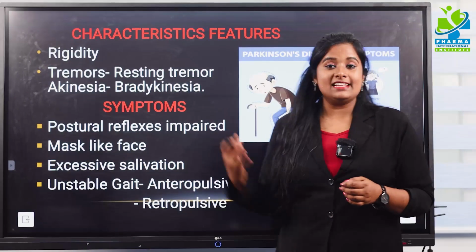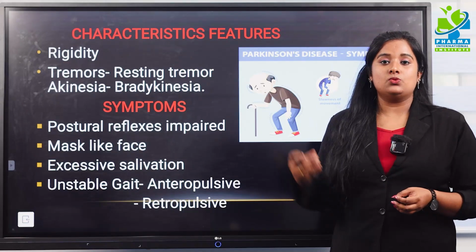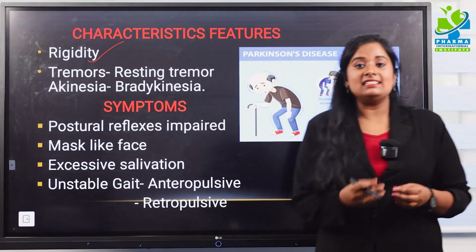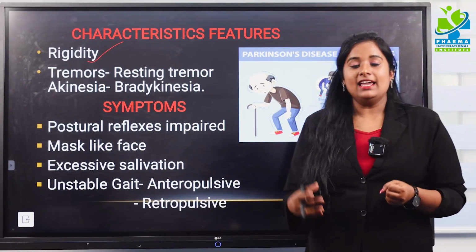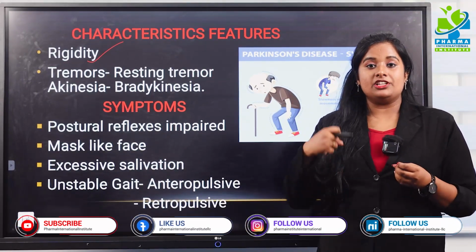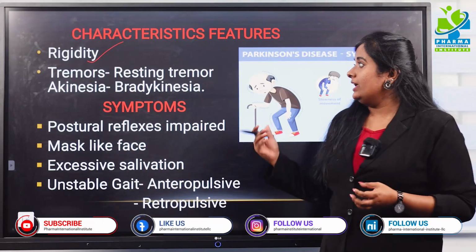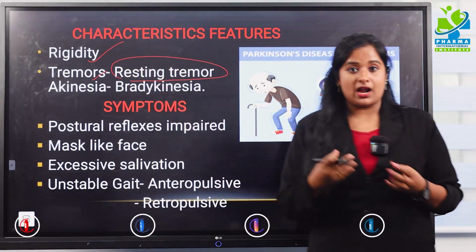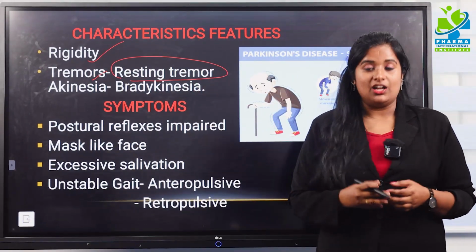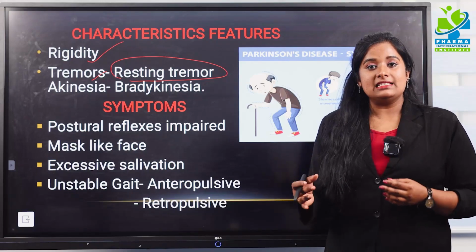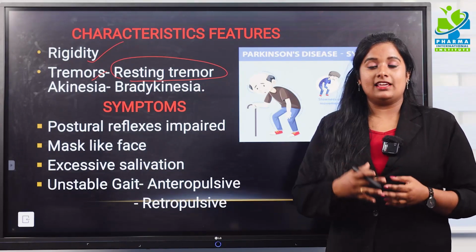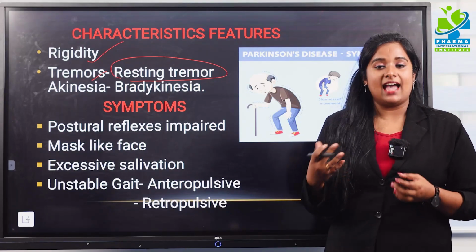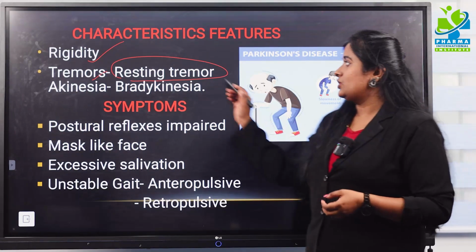Now, what are the characteristic features a patient faces when he is suffering from Parkinsonism? The first one is rigidity, that is the muscle becomes stiff. There will be stiffness, there will be rigidness in the muscle. Then the second one is the tremor, which is the resting tremor. In Parkinsonism, we can see the resting tremor, which means whenever the muscle is in the rest position, still we can feel the shaking or jerking sensation of the muscles, especially in the hands and fingers. That is your resting tremor.